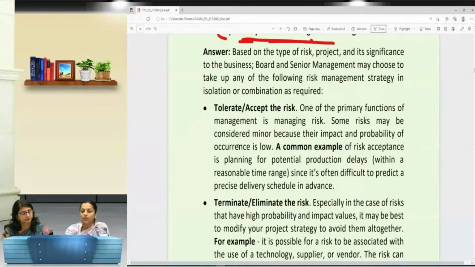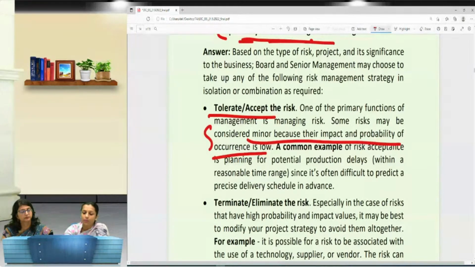Like here, if we talk about tolerate or accept the risk, it says one of the primary functions of managing the risk. Some risks are considered to be minor, so their impact or the probability of occurrence is low. So this is the main keyword for tolerate or accept the risk. So that should not be overturned. You must not forget this, you have to write this. Otherwise, if you say it is one of the primary functions, no. Every function is important to manage the risk. So every strategy is important. It depends on what condition we are in.